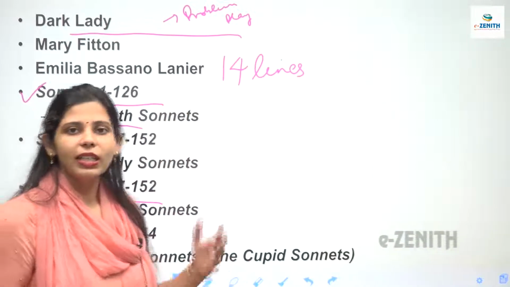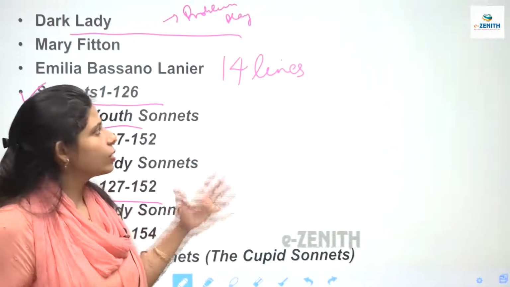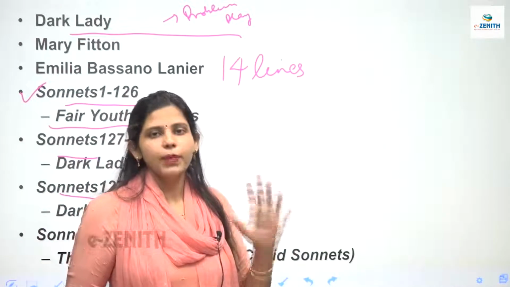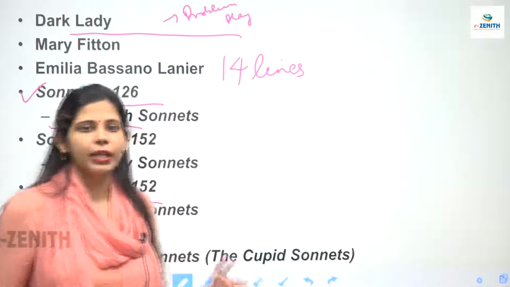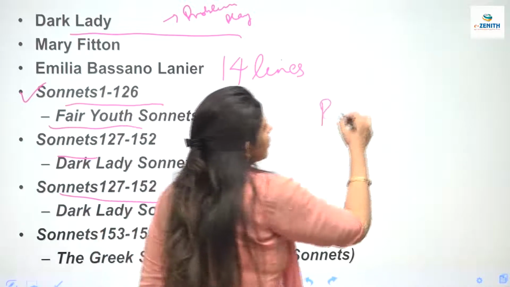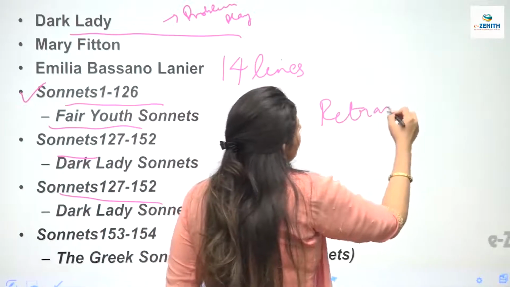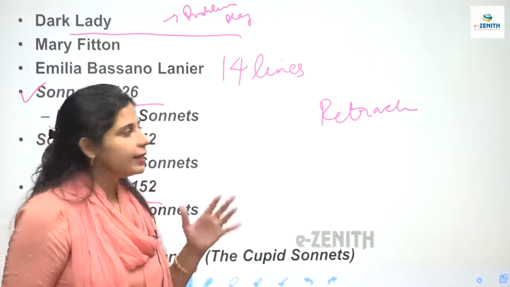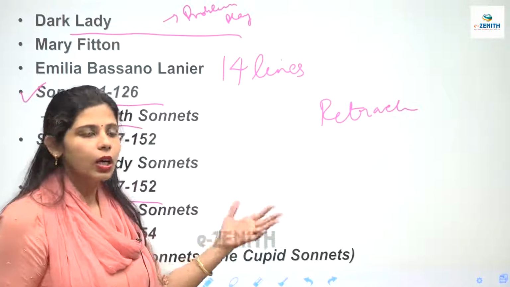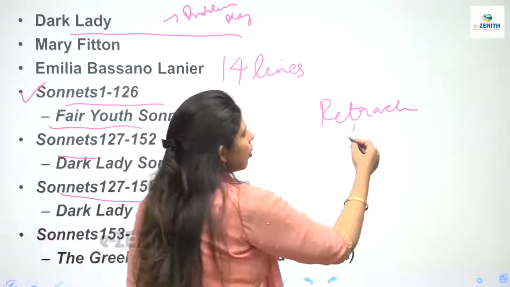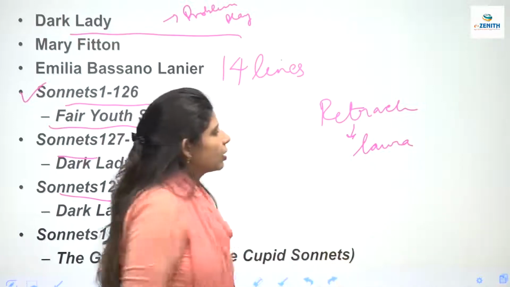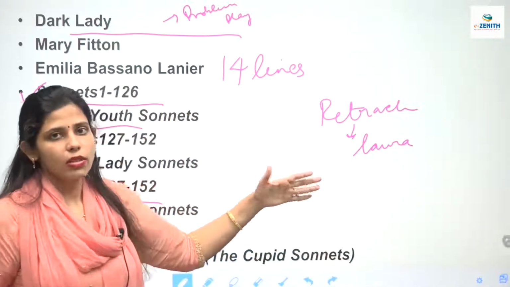किस में लिखी जाती हैं? Iambic pentameter में. These are 14 line poems. And they were initially written in Italy, and Petrarch was this one person. Petrarch wrote sonnets for his beloved Laura. इनकी एक lover थी Laura, and for her he used to write sonnets. Clear? So he was writing sonnets for Laura.